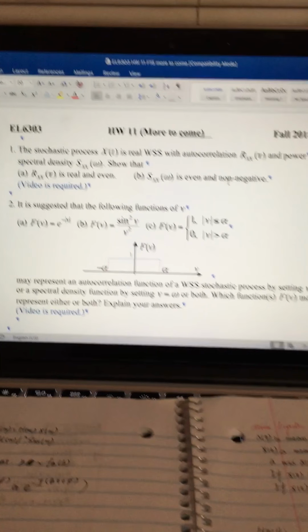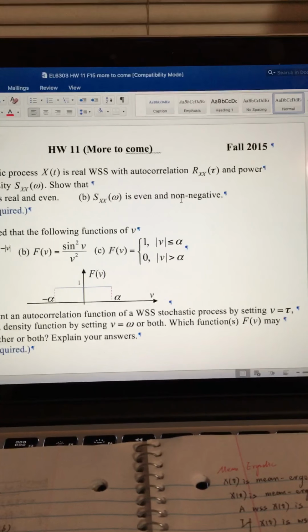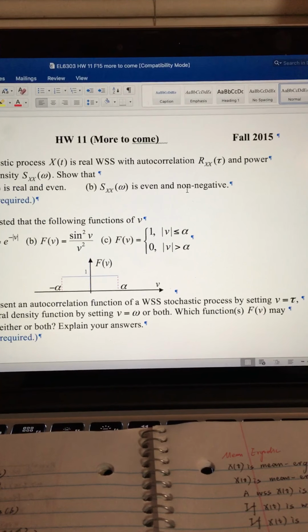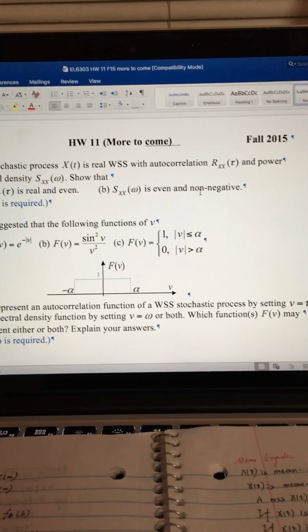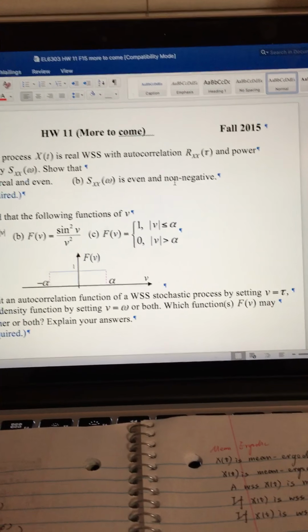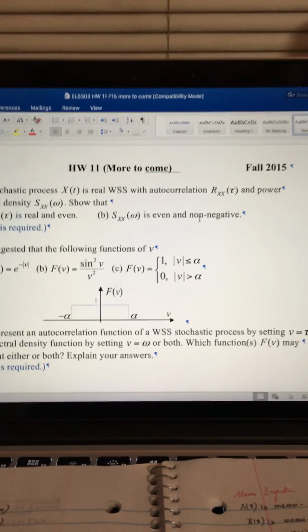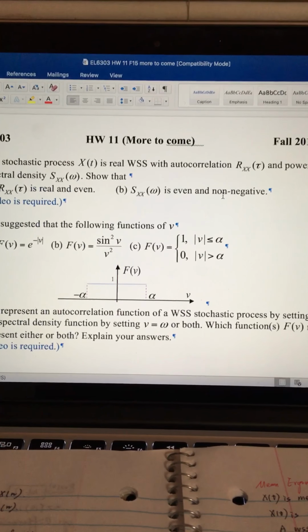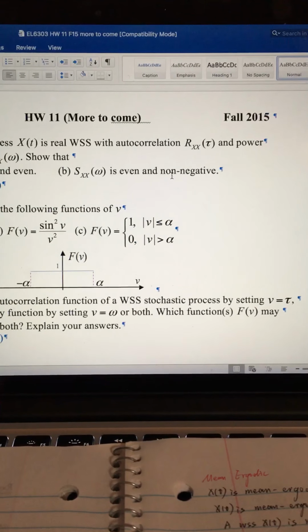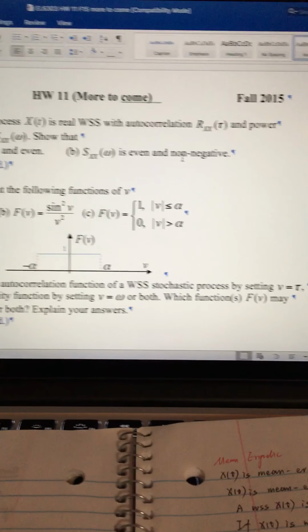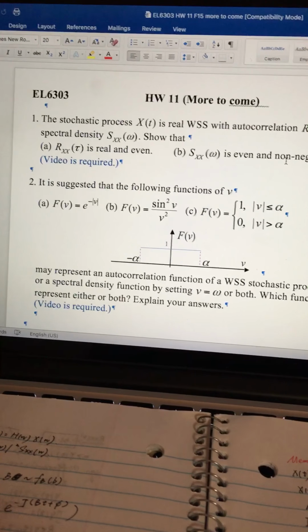Now let's look at the first question. The stochastic process x of t is real WSS with autocorrelation Rx of tau and power spectral density Sx of omega. We need to show that Rx of tau is real and even, and Sx of omega is even and non-negative. Now let's look at the first question to prove Rx of tau is real and even.